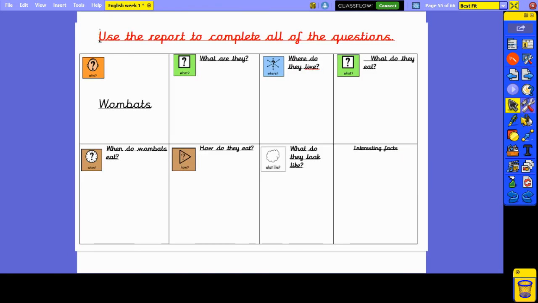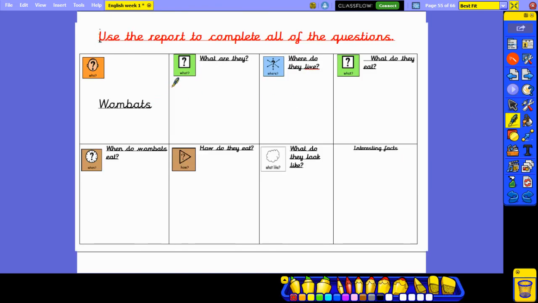We've done the first two boxes together. Now you need to complete the rest of the boxes using the information from the report. You don't need any other information. It's all in the report in front of you. Some boxes might have more information than others. Pause the video now while you fill out your worksheet.